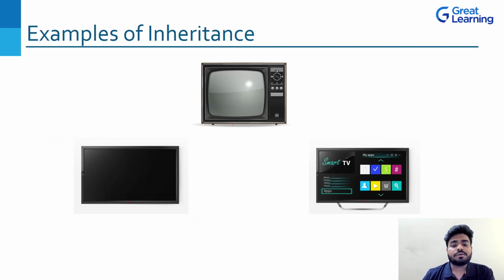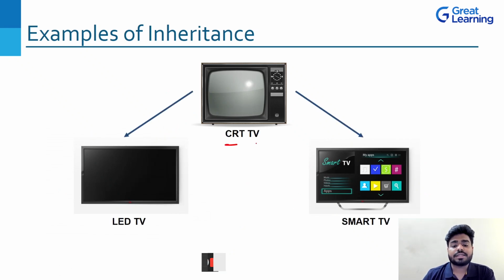Now you can see we used to have a CRT TV back in 1996 or 1997, right? We are having the old CRT TV. Now, based on this model, we got to know that we have a screen, we have some buttons, a volume button, a switch on button, and some chips behind the TV, right?